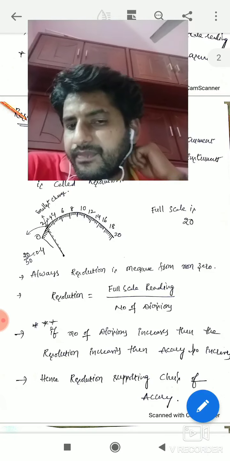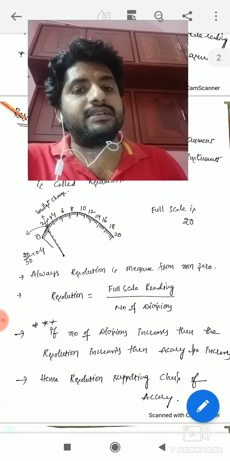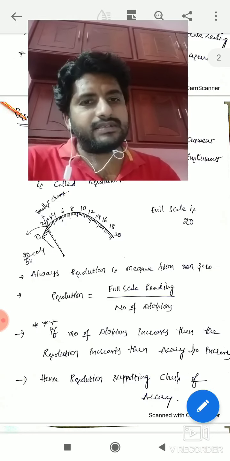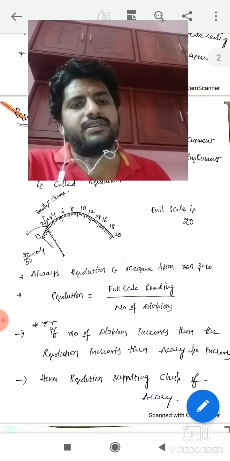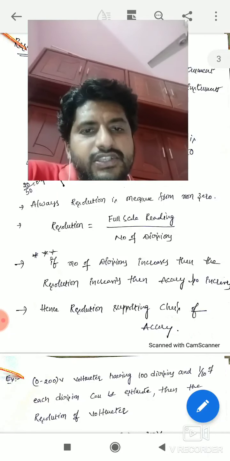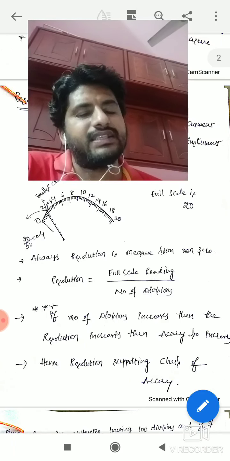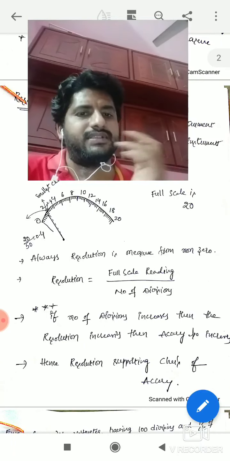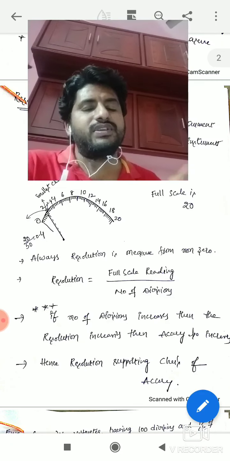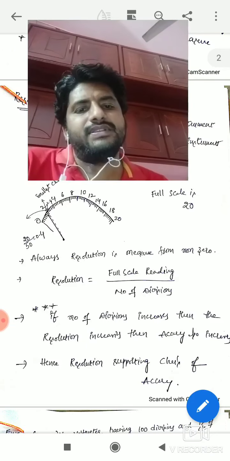That means if the number of divisions increases, definitely the resolution also increases. Wherever the point stops, you can easily retrieve that value. So resolution means the smallest change in the instrument that you can easily detect. For this you require the number of divisions, and from that you can identify how much the resolution is. So what is the formula for resolution? Full scale reading by number of divisions.